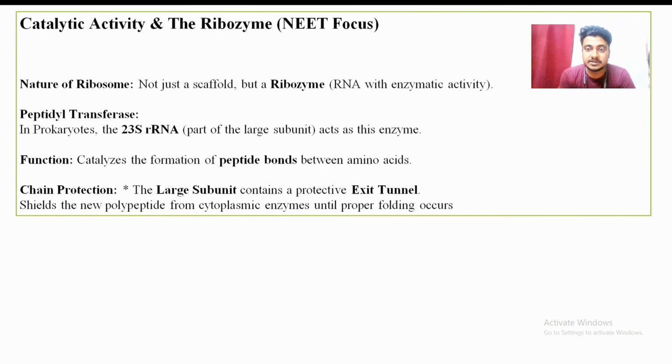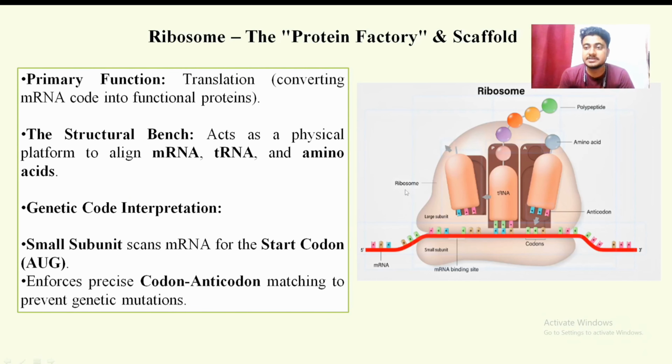So in this picture we can see it clearly: the A site, P site and the E site. The A site is the acceptor site. The acceptor site accepts the amino acid tRNA, the tRNA which carries a single amino acid. This is the P site, or the processing center. It holds the tRNA that is currently attached to the growing polypeptide chain. This is the growing polypeptide chain.